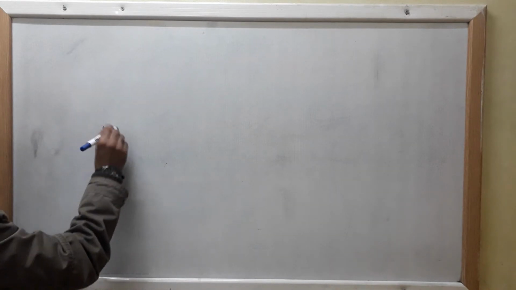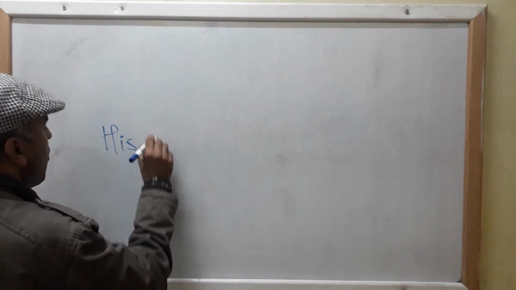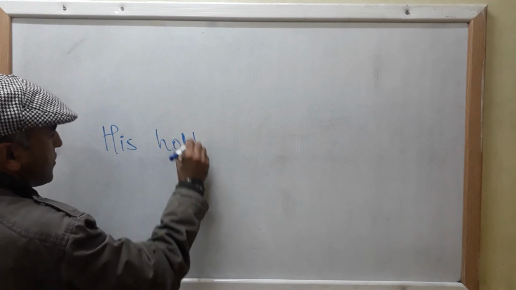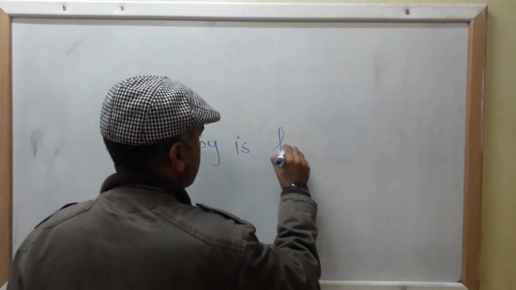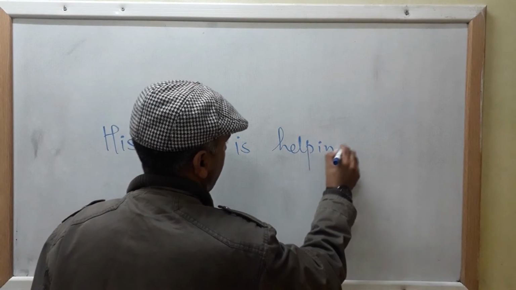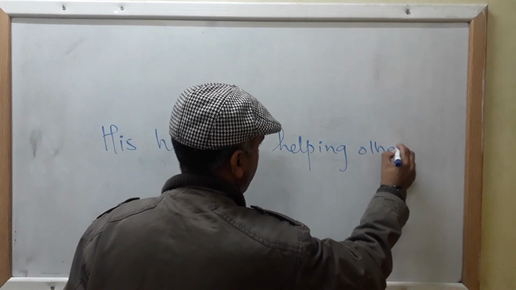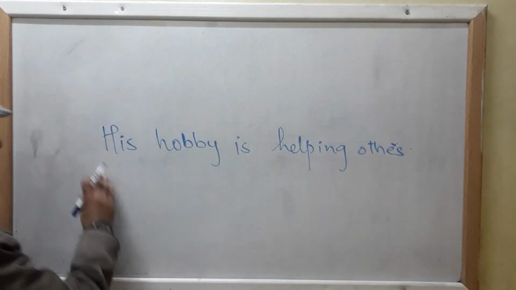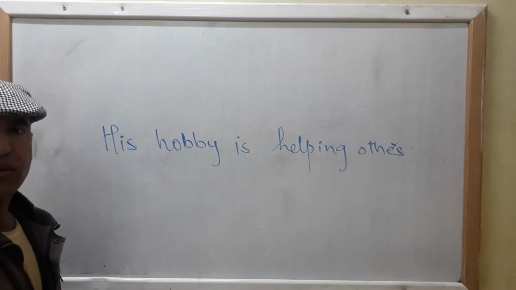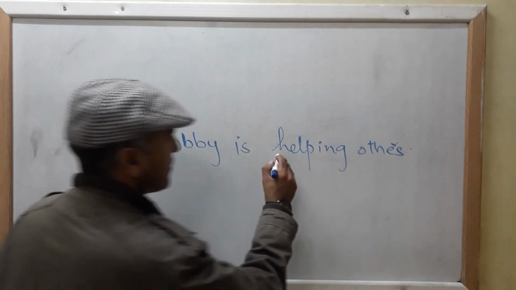Now let me tell you, his hobby is helping others. Full stop. Okay. His hobby is, what is his hobby? Helping others. Clear?